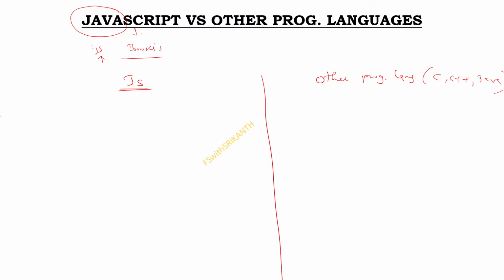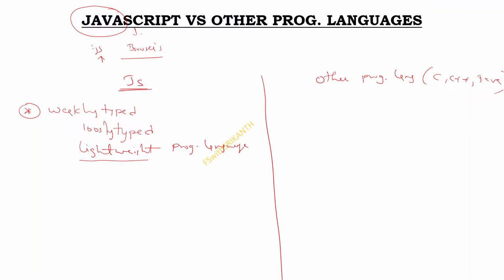First, on the JavaScript side, we consider it weakly typed. JavaScript is a weakly typed, loosely typed and lightweight programming language. Why is it lightweight? Just observe: JavaScript is a lightweight programming language. We can write code in any text editor and save it.